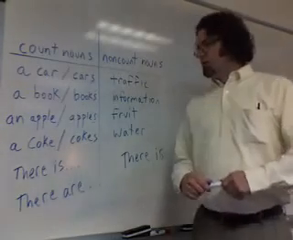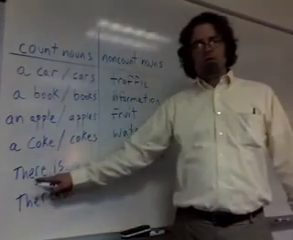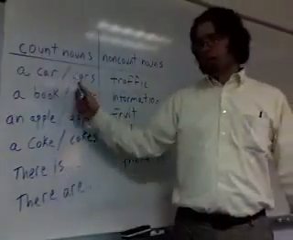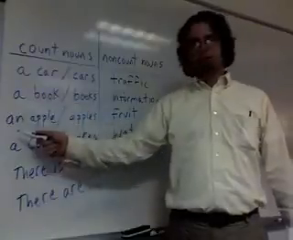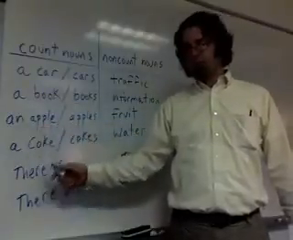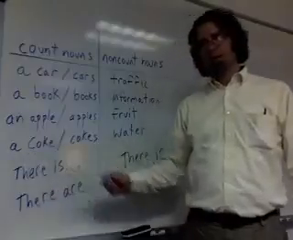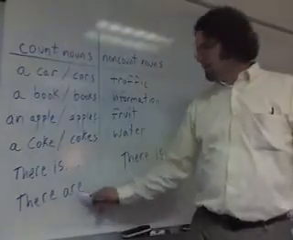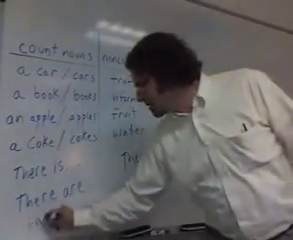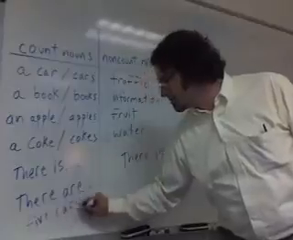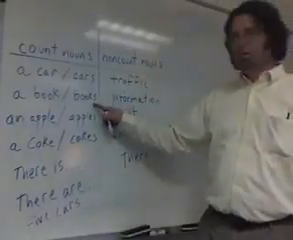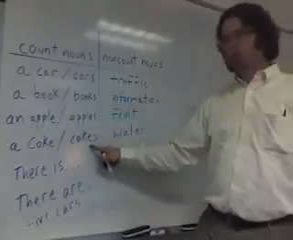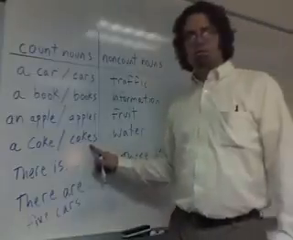With count nouns, in the singular form, you can say there is. There is a car. There is a book. There is an apple. There is a Coke. In the plural form, you say there are. There are 5 cars. There are 10 books. There are some apples. There are a couple of Cokes.